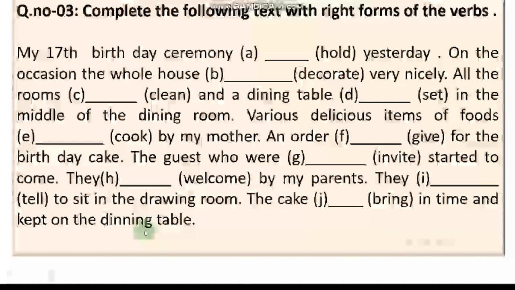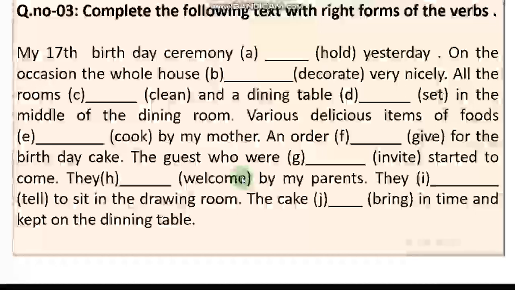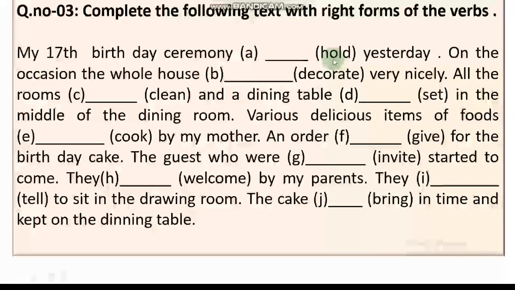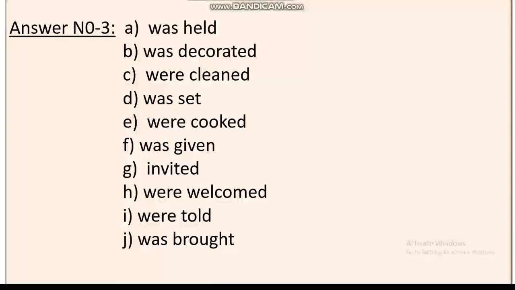Now we will have to concentrate on the words within brackets, and these words will have to be formed accurately depending on the rules of the right form of verb. This is the answer.